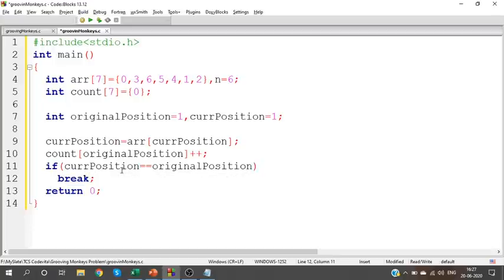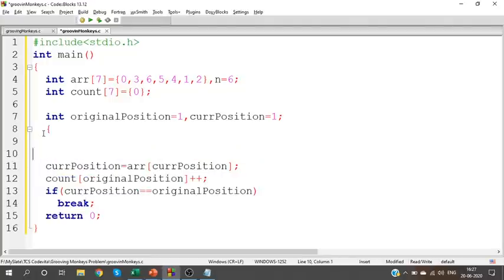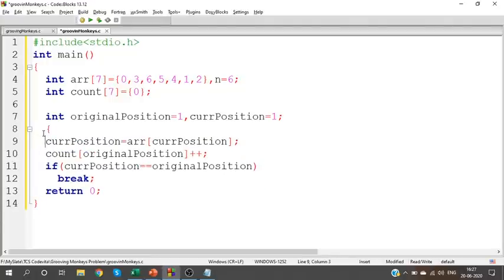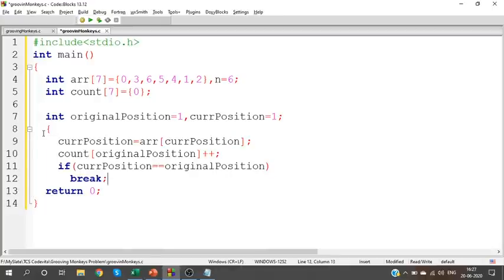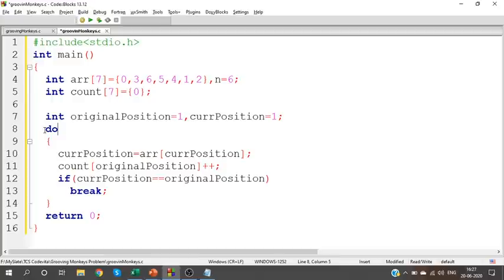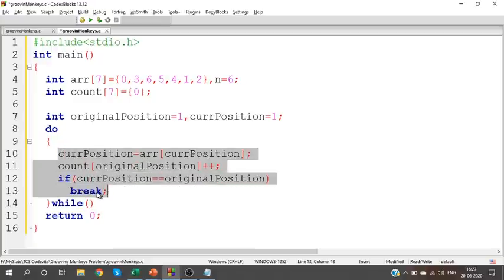Okay. Repeat the same process for all the monkeys. Yes. So until you reach the original position, this process is going to be continued. Clear? Do this process until I execute the break statement.